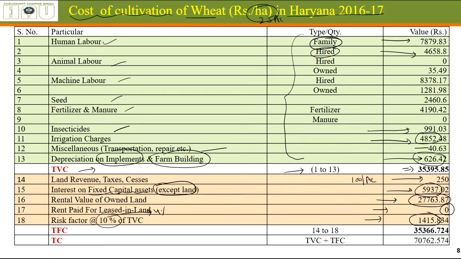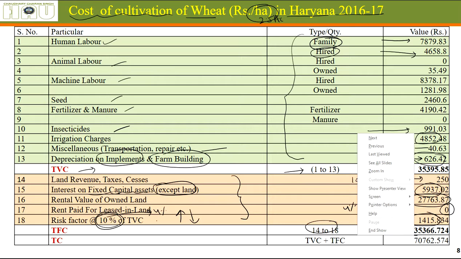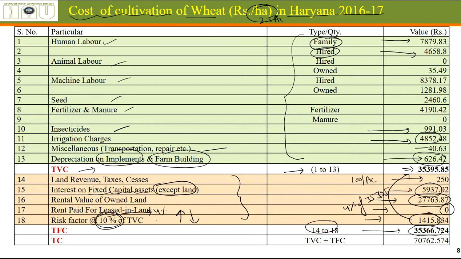The excess 1415 is 4% of 35,395. Risk factor is generally taken because the costs can go up and can go down during the season, due to various factors. The total fixed cost, items 14 to 18, comes to 35,366, including this. As you can see, the major part of this fixed cost is the rental value of own land.